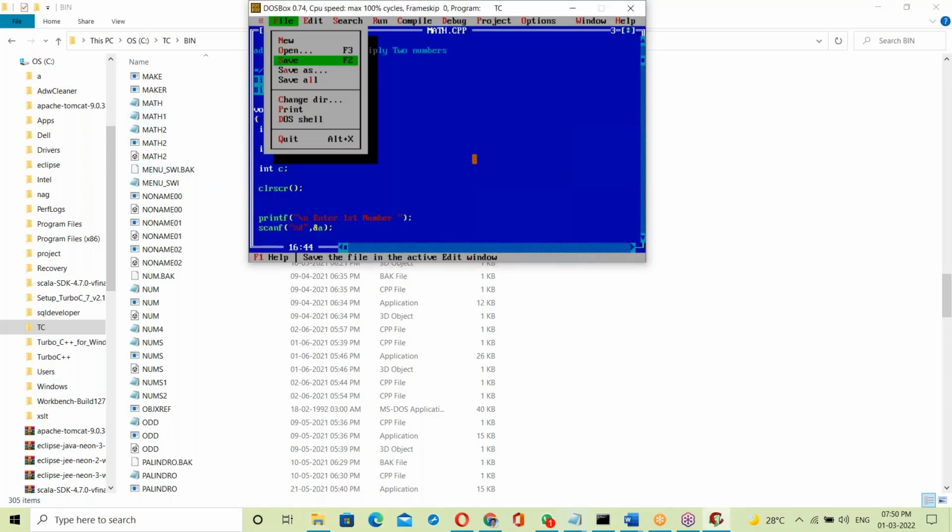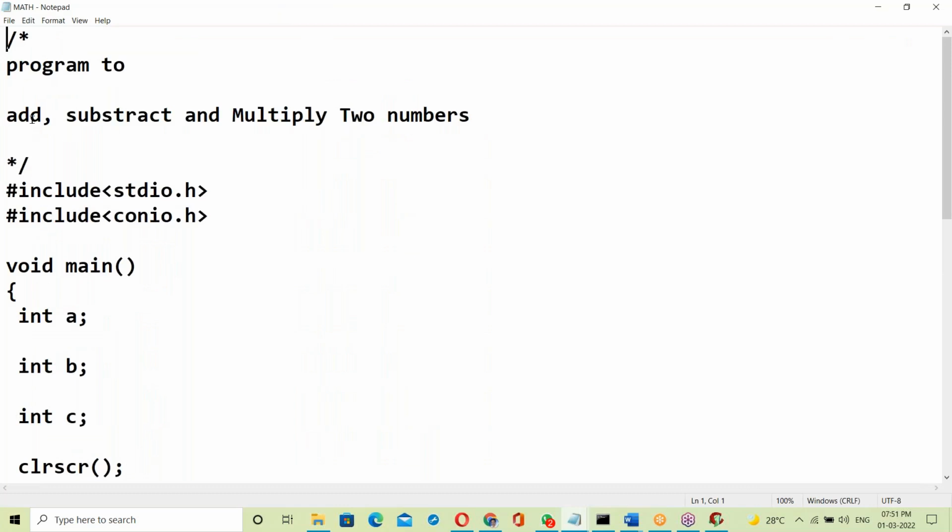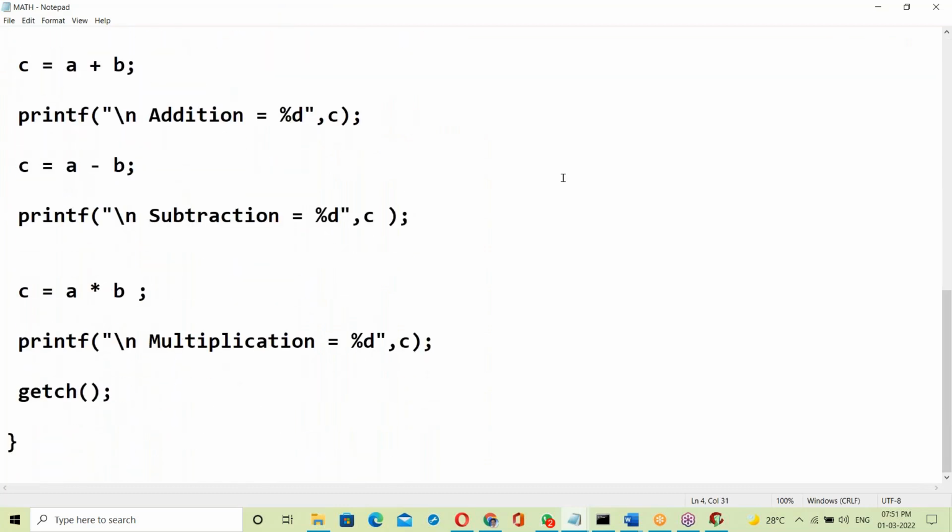See, the file is saved. See math.cpp 7:50, right? The timestamp changed. It is the time of last modification: 1/3 means 1st March 2022, 7:50 p.m. In the editor, see this program to add, subtract and multiply two numbers. So this is the program.